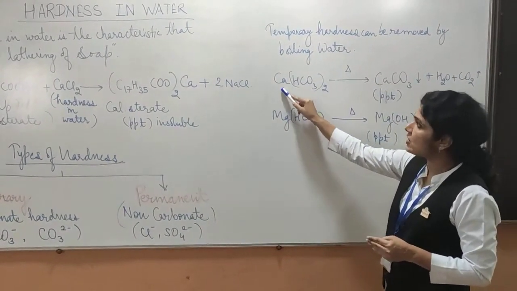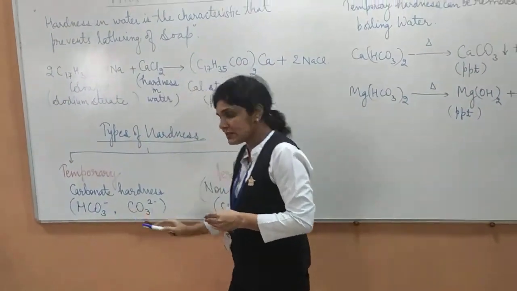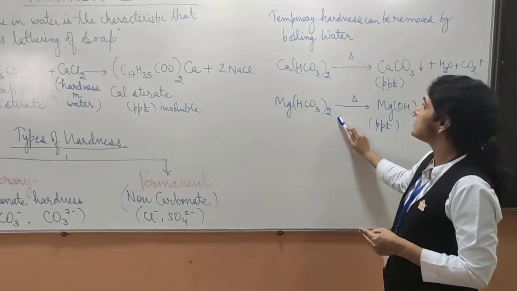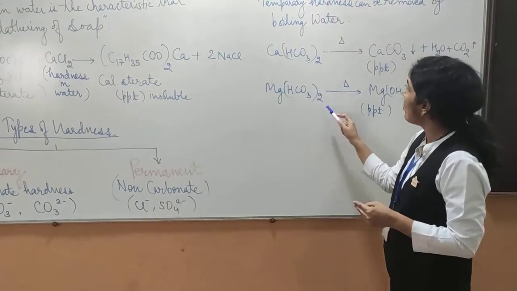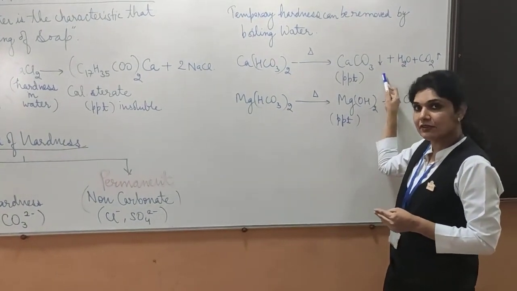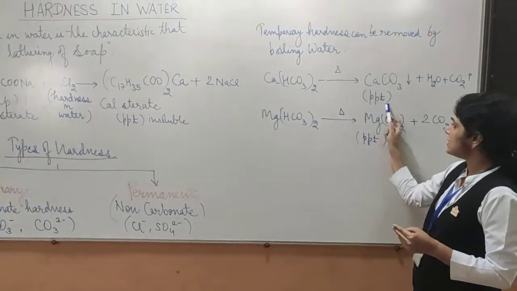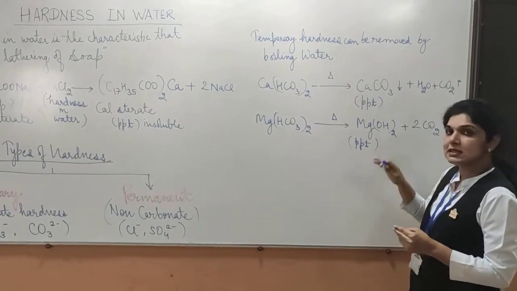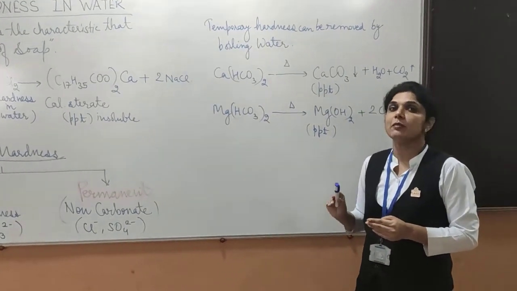Now how can it be removed? See this, I have written calcium bicarbonate. Calcium bicarbonate is the temporary hardness present in water. In the same way, magnesium bicarbonate is also temporary hardness. Now if we heat this water having calcium and magnesium bicarbonate, then what happens? It converts into a white precipitate, as I already told you. This white precipitate is of calcium carbonate and, in this case, of magnesium hydroxide. So this white precipitate settles down and in this way the temporary hardness is removed by boiling the water.